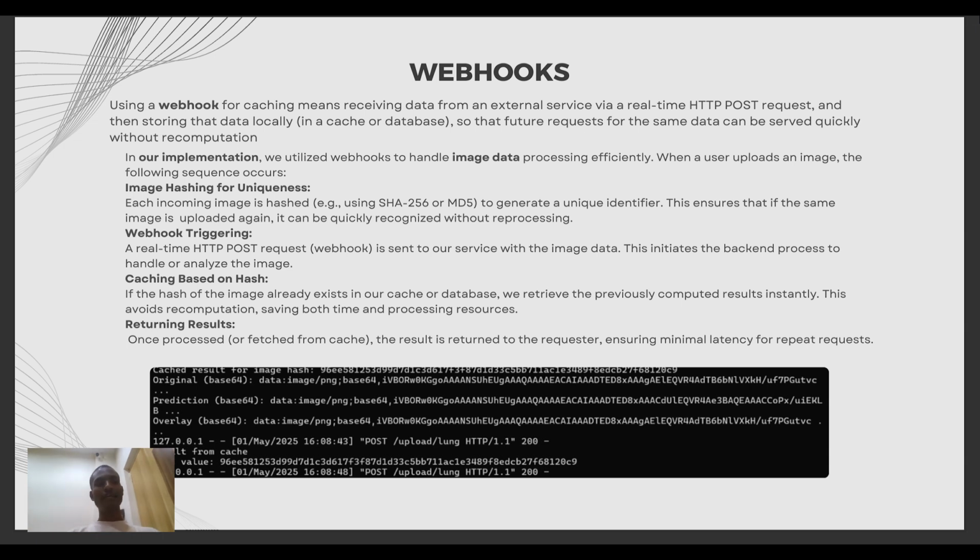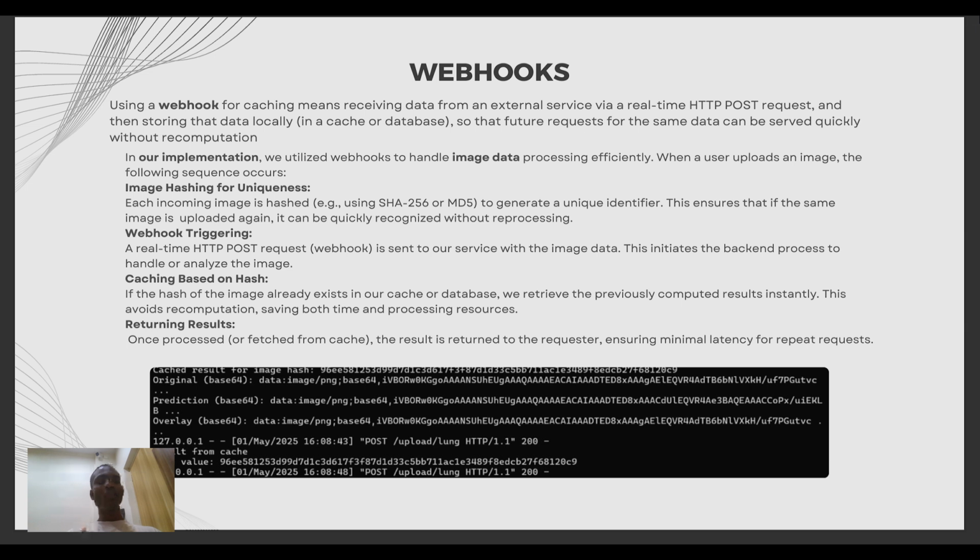Webhook triggering: a real-time HTTP request webhook is sent to our service with the image data. This initializes the backend process to handle and analyze the image. Caching based on hash: if the hash of the image already exists in our cache or database, we retrieve the previously computed results instantly.